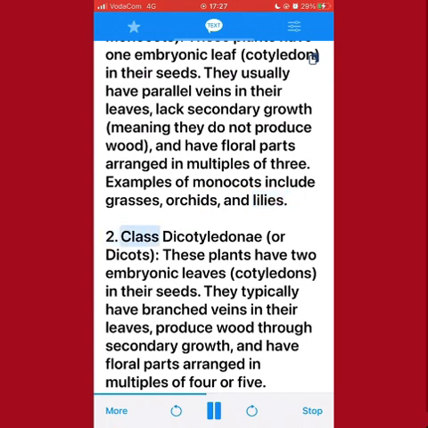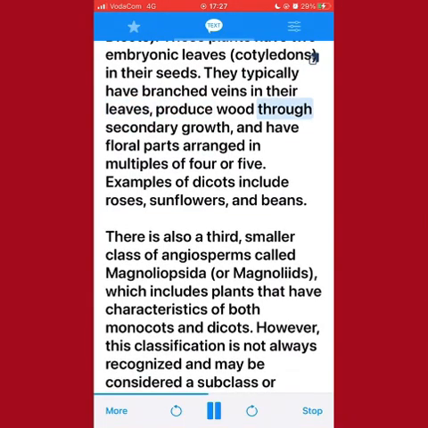2. Class Dicotyledone, or dicots. These plants have two embryonic leaves, or cotyledons, in their seeds. They typically have branched veins in their leaves, produce wood through secondary growth, and have floral parts arranged in multiples of 4 or 5. Examples of dicots include roses, sunflowers, and beans.